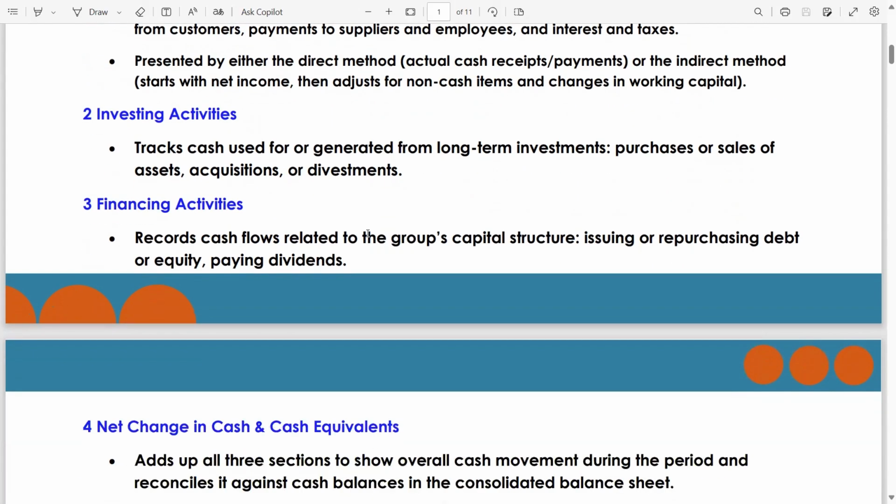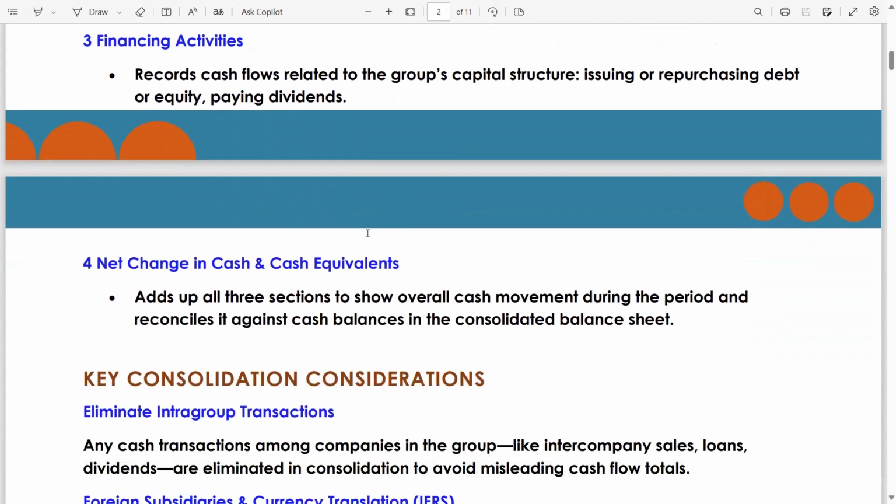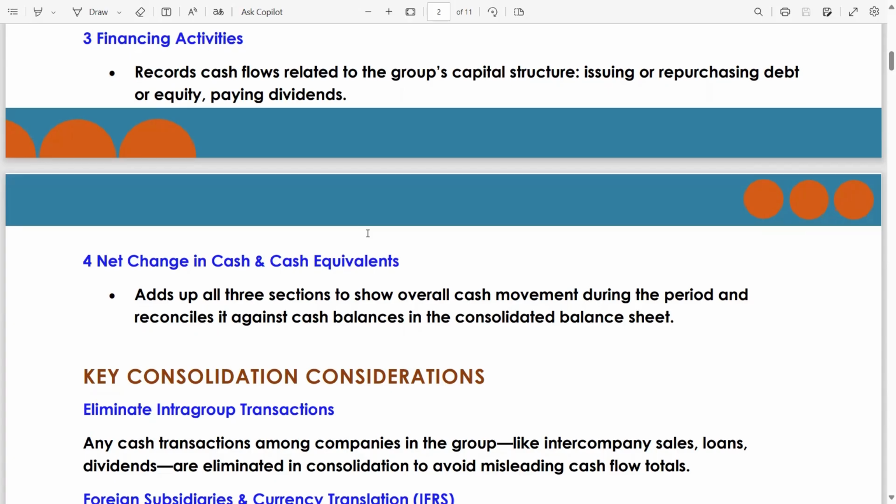Financing activities records cash flows related to the group's capital structure: issuing or repurchasing debt or equity, paying dividends. Net change in cash and cash equivalents adds up all three sections to show overall cash movement during the period and reconciles it against cash balances in the consolidated balance sheet. This is the last step.